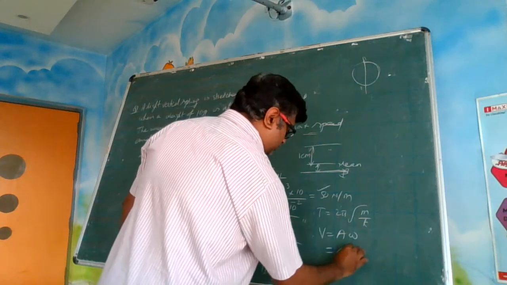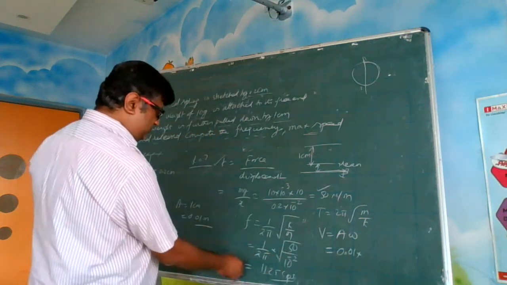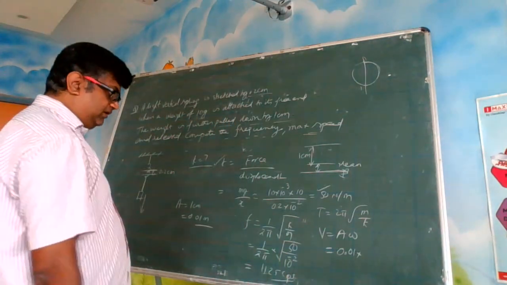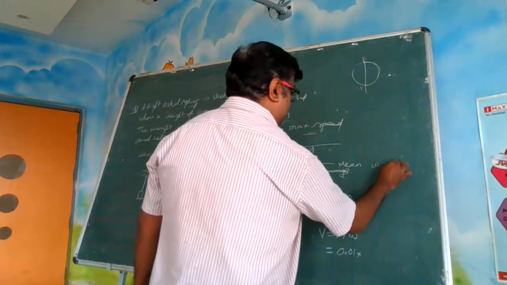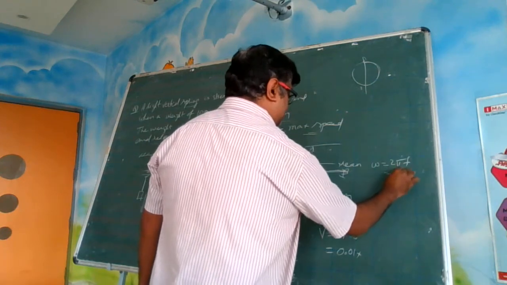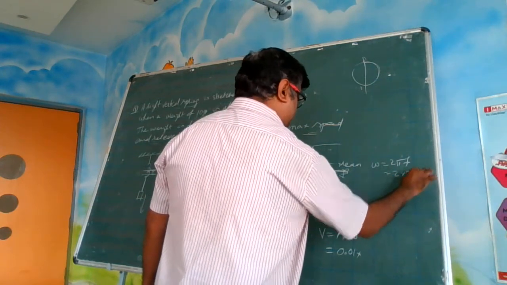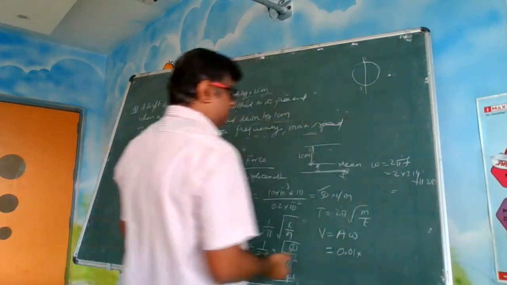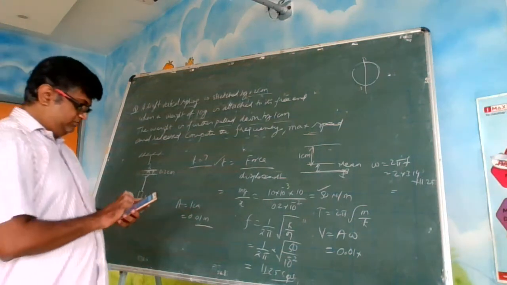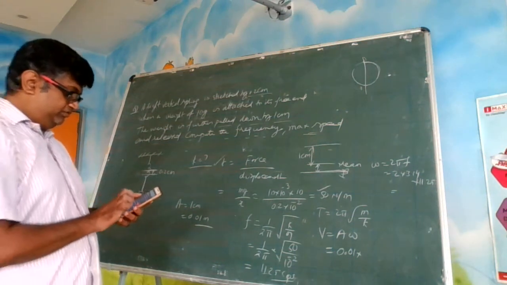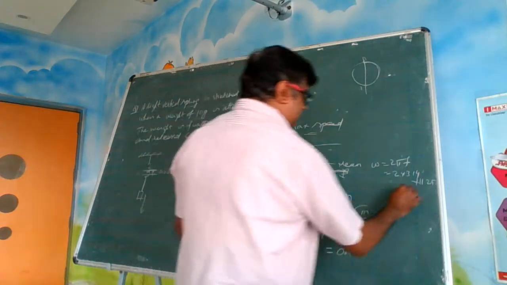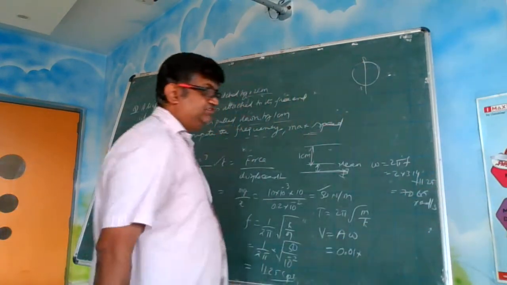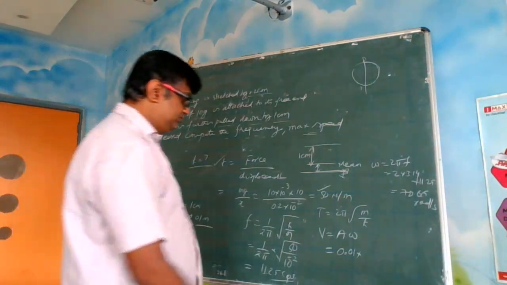So 0.01 into omega. Omega is how much? We haven't calculated omega; we need to calculate it. Omega is equal to 2 pi f. So it is 2 into 3.14 into frequency, which is 11.25. So 2 into 3.14 into 11.25. Omega value is 70.65 radians per second. So just put the value here.